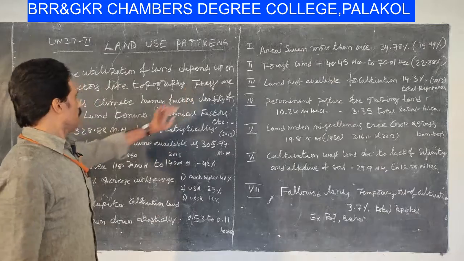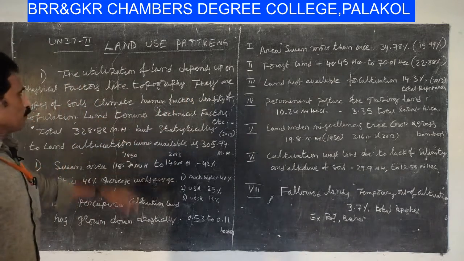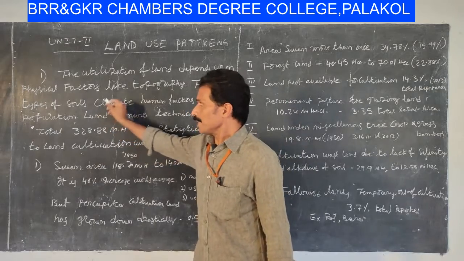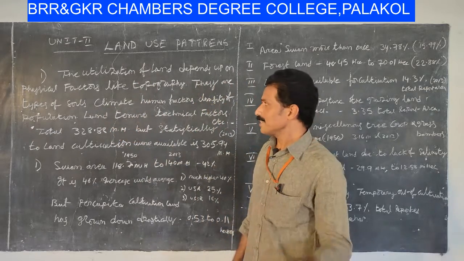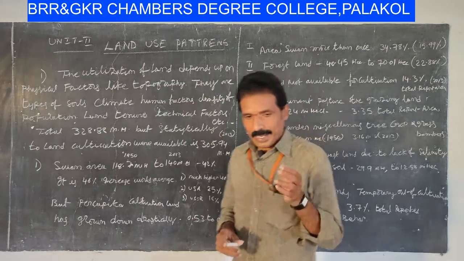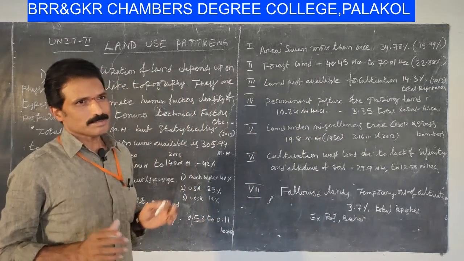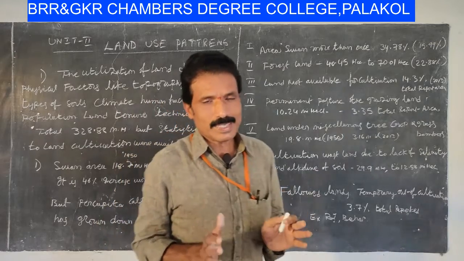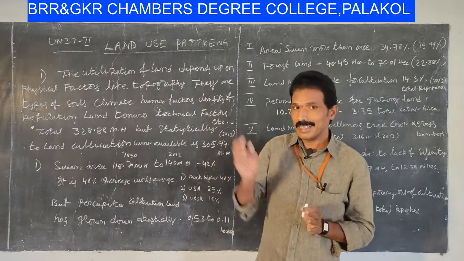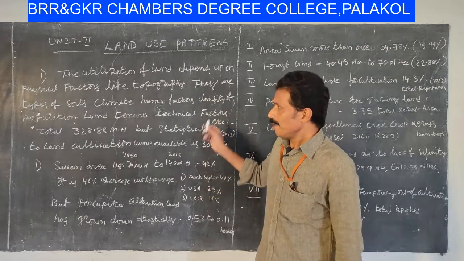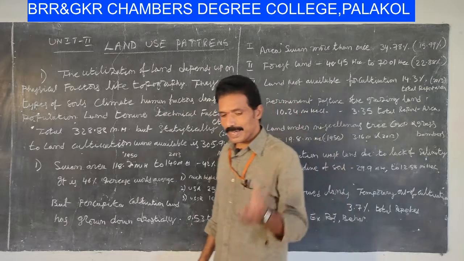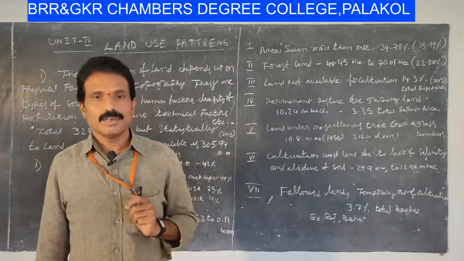There are types of soil, climate, and human factors, such as density of population, use of technology by the people of a particular area, land tenure system, and the technical skills of the people.